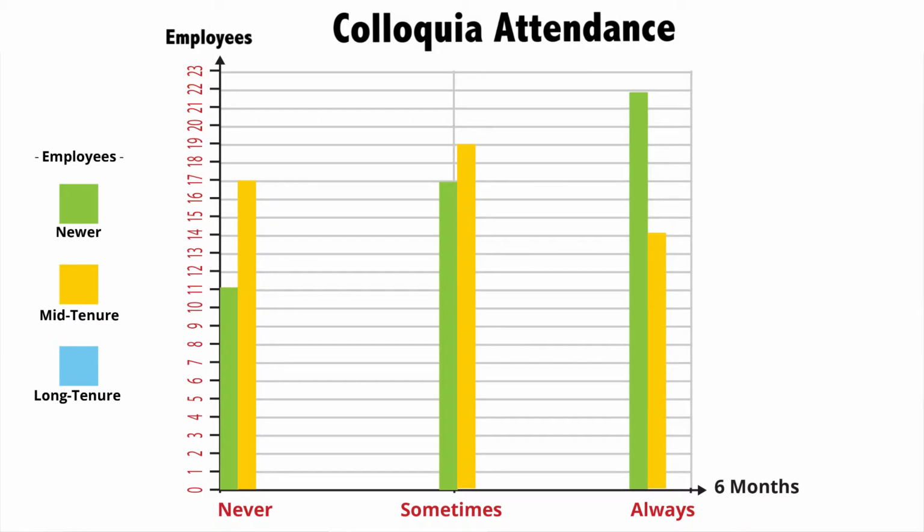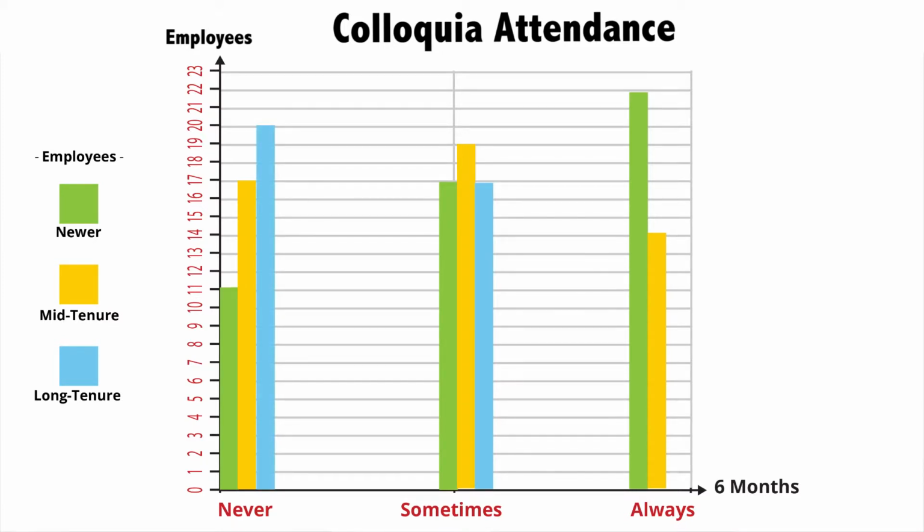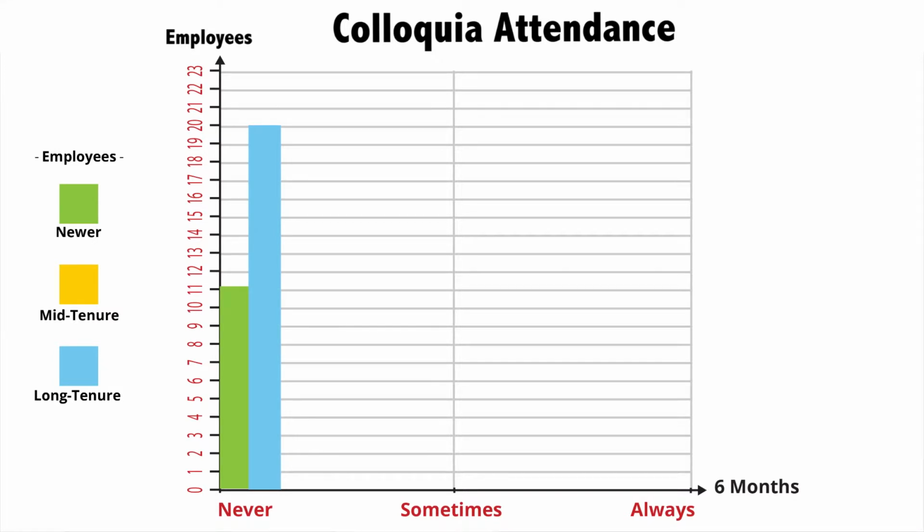And across our 50 long-term employees, 20 never attended, 17 sometimes attended, and 13 always attended. On the face of it, it certainly seems like there are many more long-term employees who never attend the colloquia as compared to newer employees, 20 versus 11, almost twice as many. But is this significant? In order to determine if the pattern of attendance represents a statistically significant difference between groups of employees, we can conduct a chi-square test.